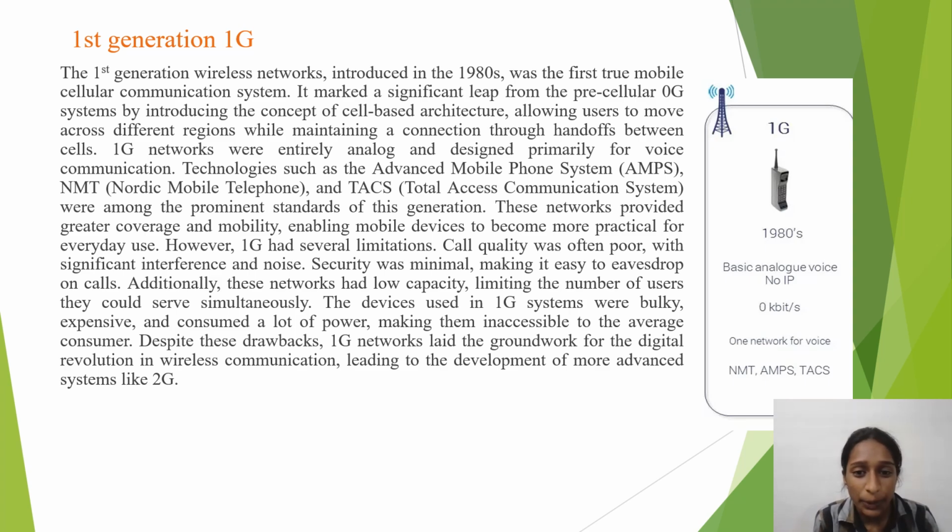However, 1G had several limitations. Call quality was often poor, with significant interference and noise. Security was minimal, making it easy to eavesdrop on calls. Additionally, these networks had low capacity, limiting the number of users they could serve simultaneously. The devices used in 1G systems were bulky, expensive, and consumed a lot of power, making them inaccessible to the average consumer. Despite these drawbacks, 1G networks laid the groundwork for the digital revolution in wireless communication, leading to the development of more advanced systems like 2G.